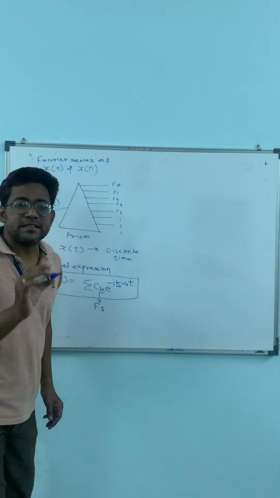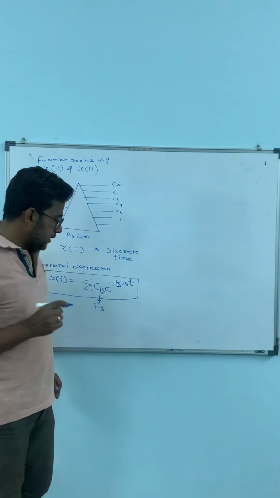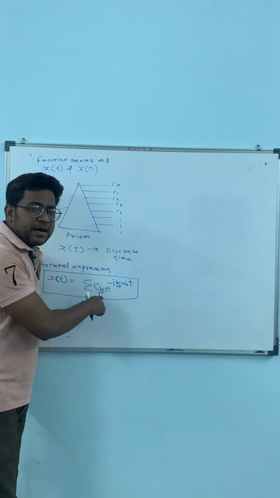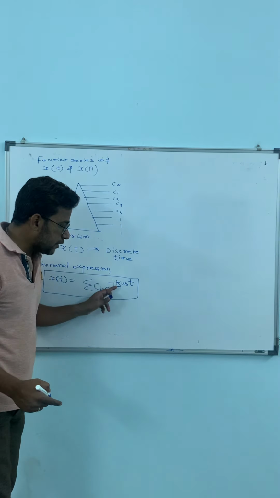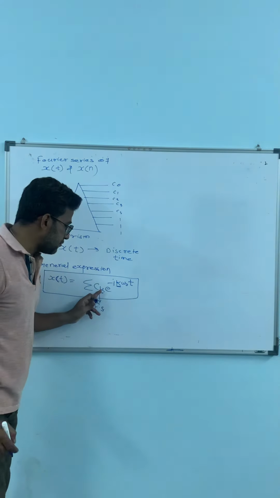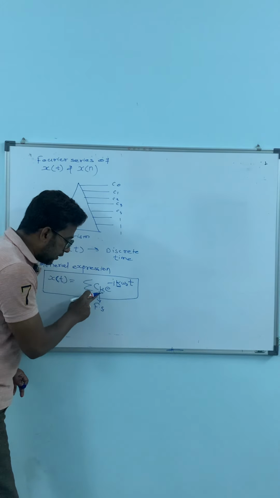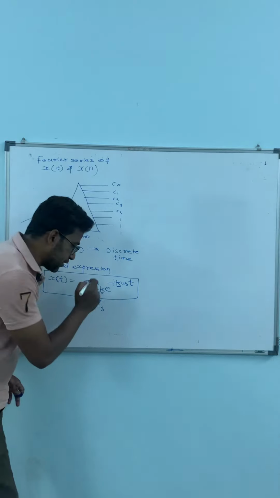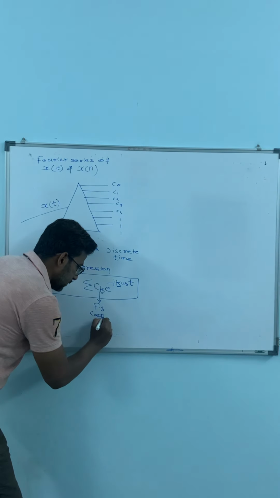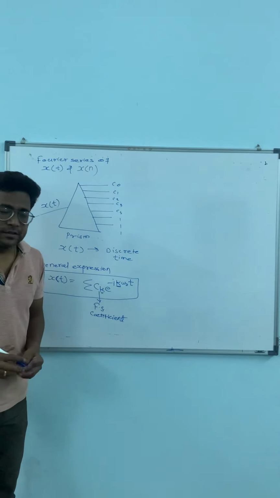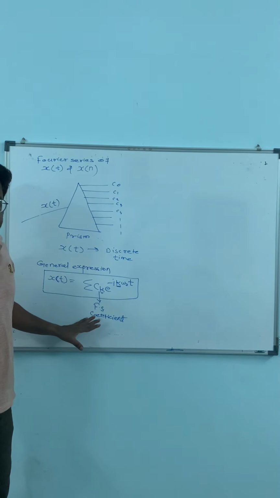is always the same. If this is 0, this is 0. If this is 1, this is 1. The minus is also there. Whatever value this k possesses, the same value will be contained by this k. And this ck we call the Fourier series coefficient. This is the general expression of the Fourier series.